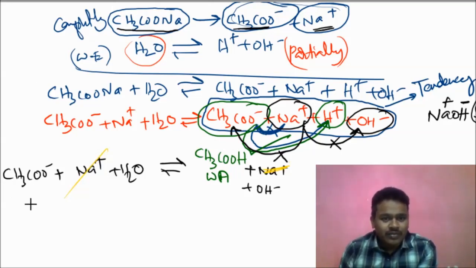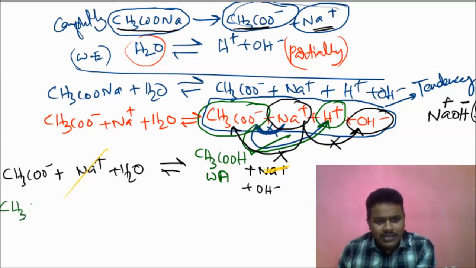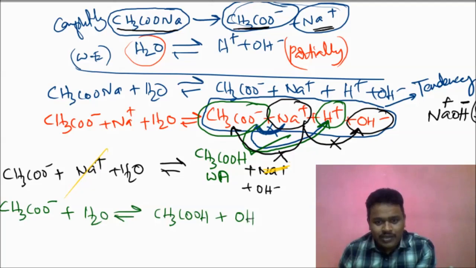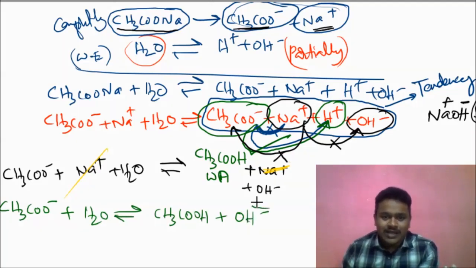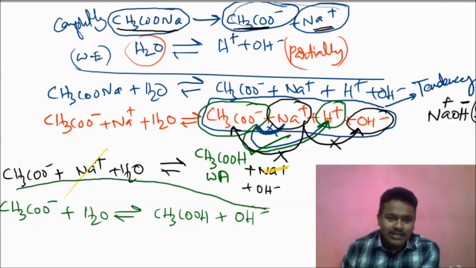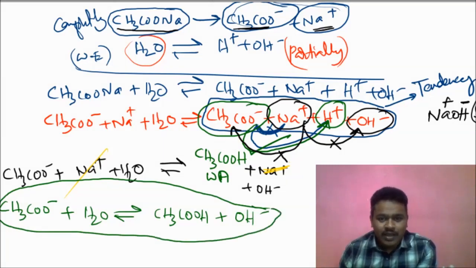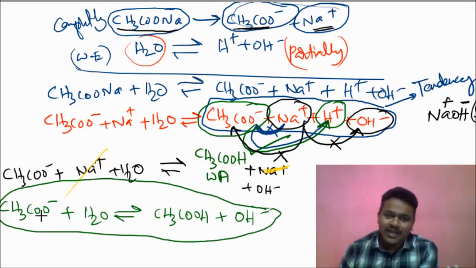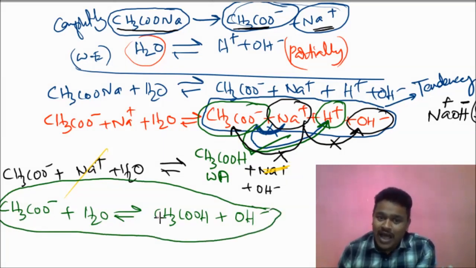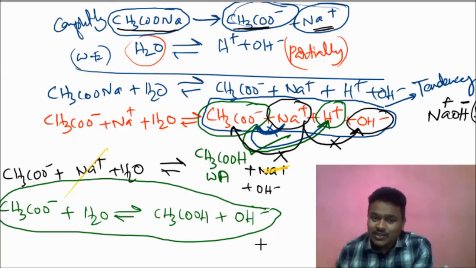CH3COO minus plus H2O gives CH3COOH plus OH minus. In the final solution, acetate ions are there, water is available, acetic acid is available, and OH minus is available. This is the resultant solution. This will decide the nature of the solution.